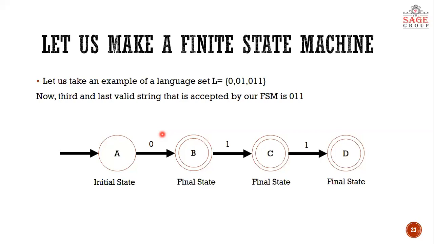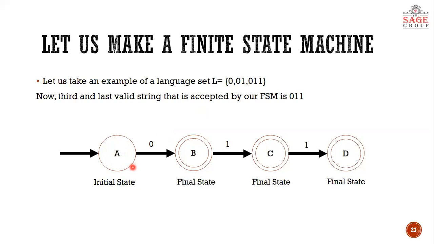So let us say we take a wrong string 101. 101 is not present here. So what happens when our machine starts? Our control comes to A. There is no transition of 1 from A, so nothing will happen. It will not move forward.